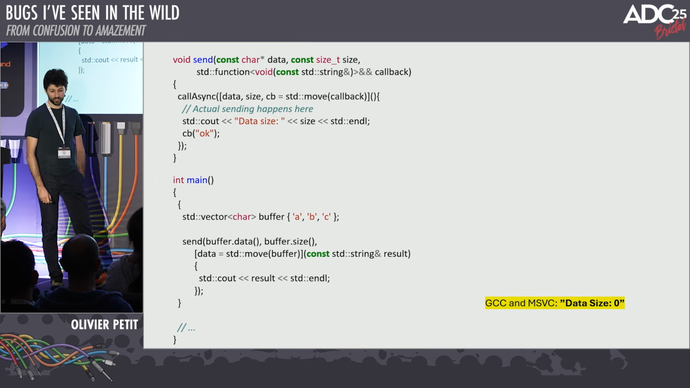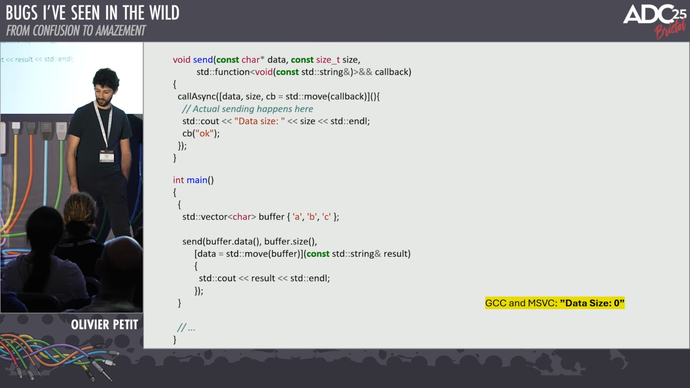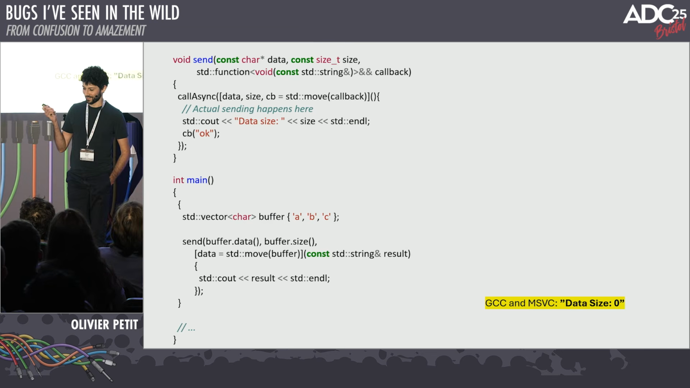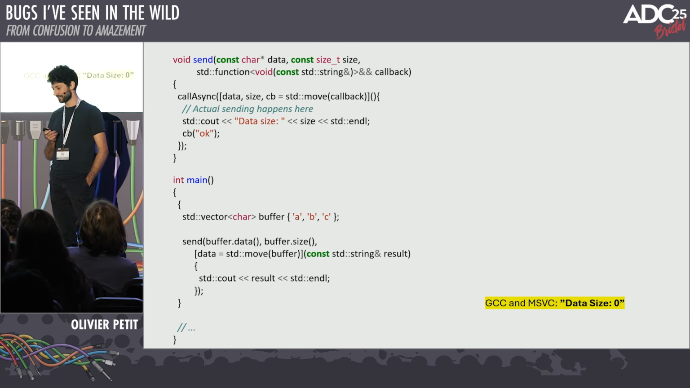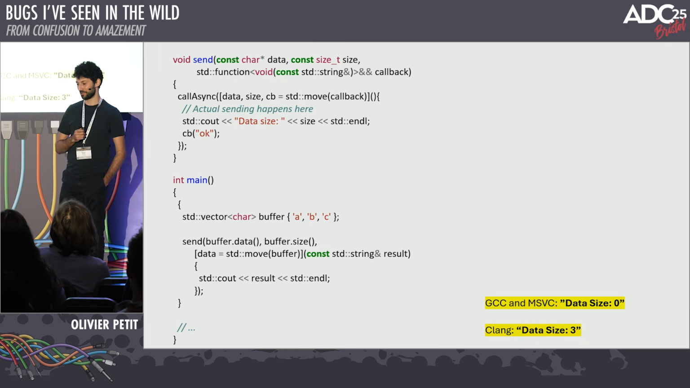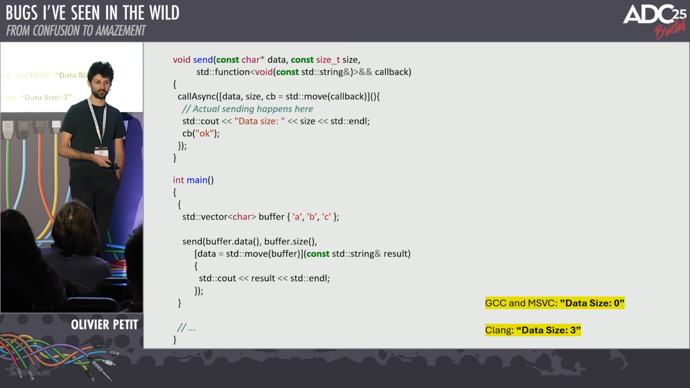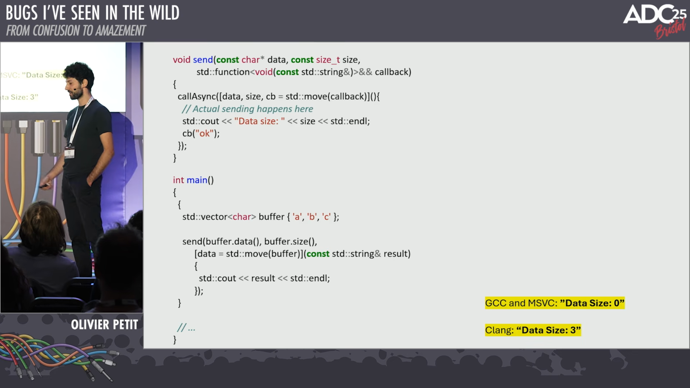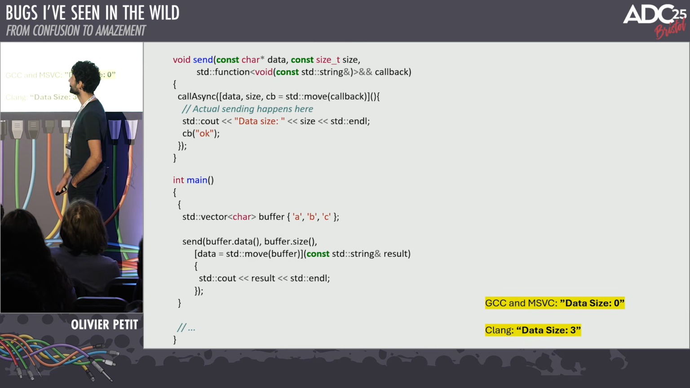And so the question is, what happens? If you compile this with GCC and MSVC, what it prints is data size 0, which is not good. It means nothing has actually been sent. But if you do it on Clang, you get data size 3, and it actually works. Again, Mac users compiling with Xcode, Apple toolchain, Clang-based, then moved maybe to a Linux toolchain with GCC or MSVC, and suddenly it stops working.